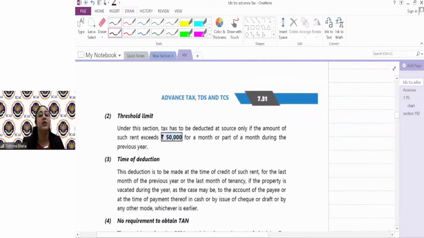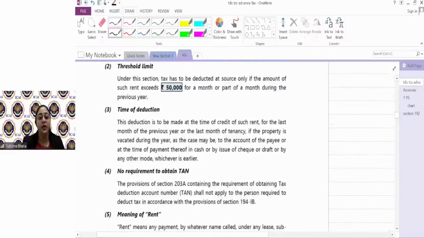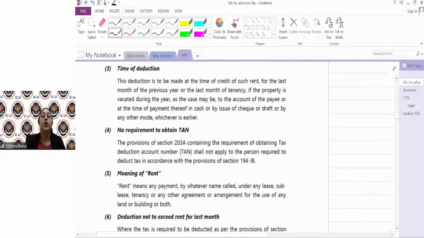The second question which comes here: guys, here only immovable property is covered. Rent on immovable property, that is land or building. Here plant and machinery is not covered. Only rent on immovable property is covered. Please write it carefully. Rent on immovable property is covered. Any salaried individual paying rent for machinery does not have to deduct tax anywhere.